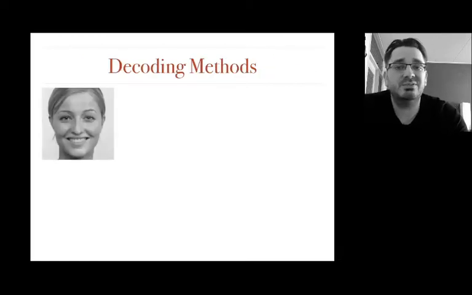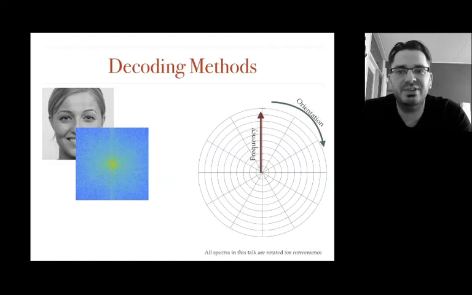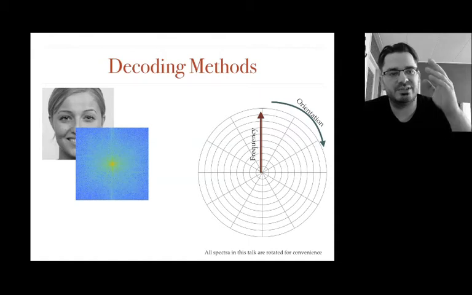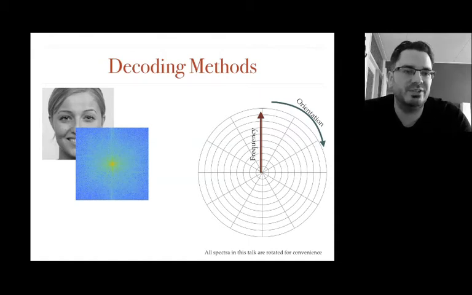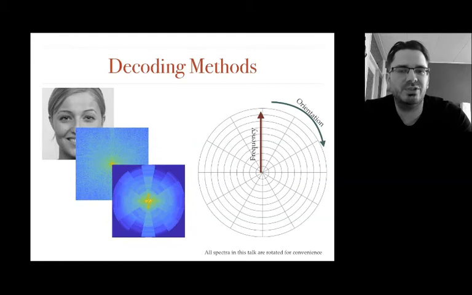For our main analyses, we'll try to find the contrasts that matter, that have predictive value for which images will be perceived first. First, we converted the images to Fourier spectra, and here in this image, more yellow means more contrast. The distance from the center indicates the spatial frequency, with the lowest in the center, and the angle indicates the orientation of the contrast, with contrast along the vertical axes corresponding to vertical edges in the image. We ignore phase information and we downsample the spectra so that we only have the global contrast of the image on the left.